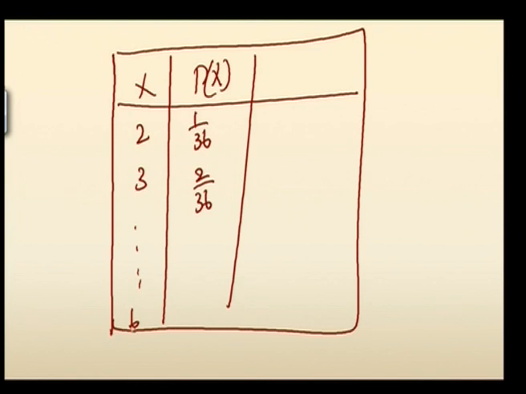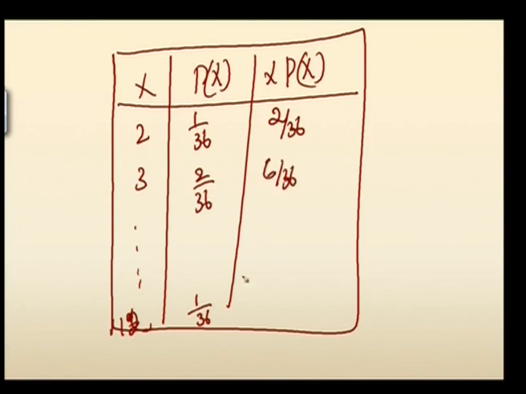Similarly, it goes on up to 12, and for 12 it again ends up with 1 by 36. 2 is achieved with (1,1), so 1 by 36. What is x into p of x? Multiply x and p of x. 2 into 1 by 36 is 2 by 36. 3 into 2 by 36 is 6 by 36. Likewise, last you have 12 by 36.